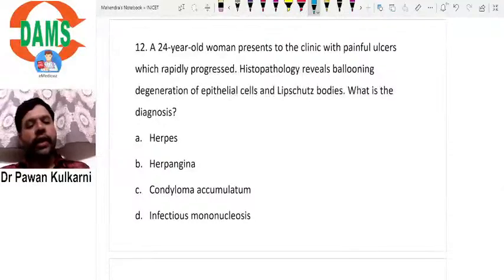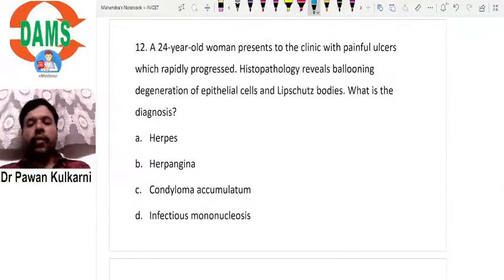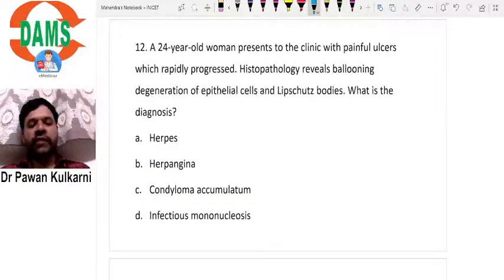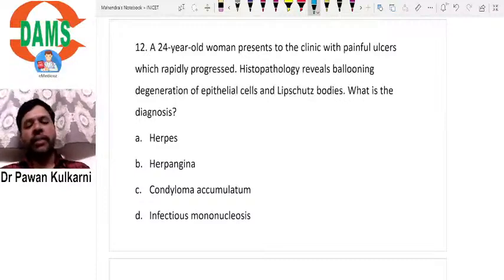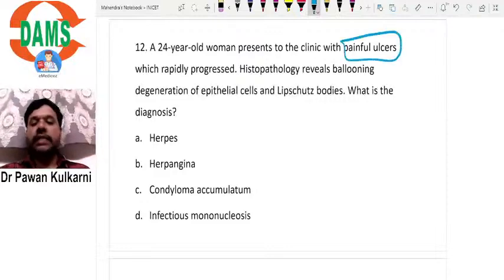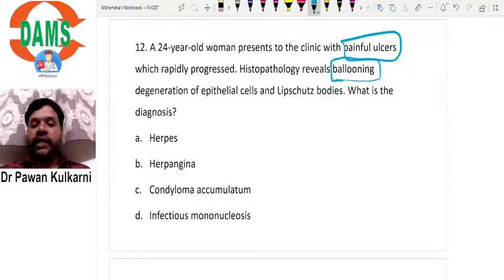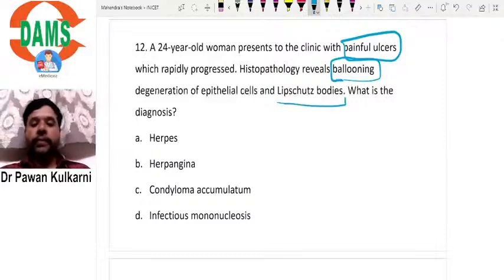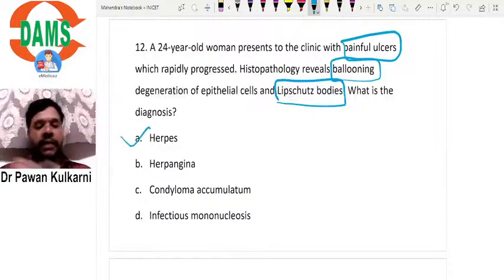A 24-year-old woman presents to the clinic with painful ulcers which rapidly progressed. Histopathology reveals ballooning degeneration of epithelial cells and Lipschutz bodies. What is the diagnosis? So first, what description have they given here? They have given a description of painful ulcers. Ulcers are painful. Then histologically ballooning degeneration is seen. Third point, Lipschutz bodies. So typically this is seen in case of herpes.